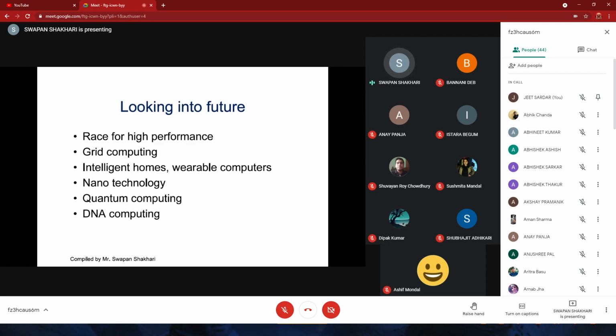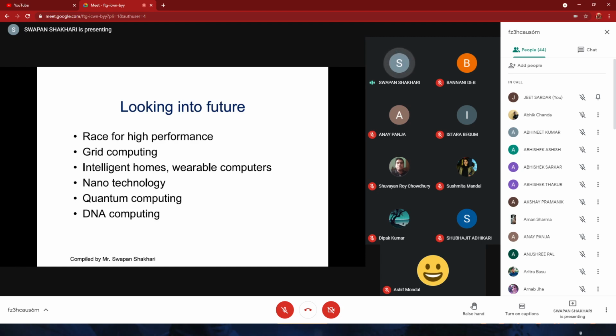And then we have quantum computing. You all know that the development of quantum computing is going on. IBM, Google, all these major corporates are trying to implement the quantum computer.